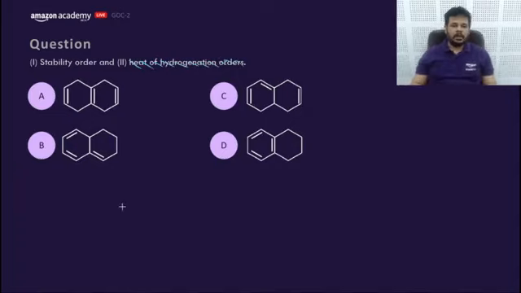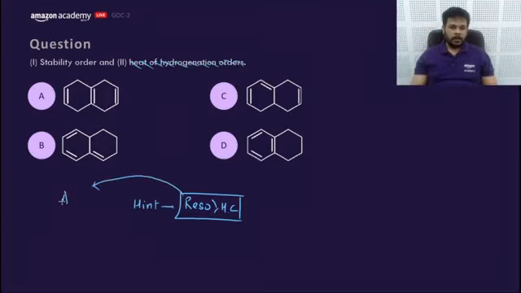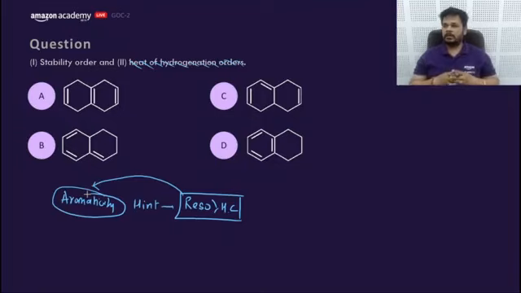What would be the order of stability? Let me give a hint. Resonance is a more powerful effect compared to hyperconjugation. Considering this hint, what would be the order of stability of A, B, C, D? And aromaticity is the best quality of resonance. So what would be your answer? Please give it. Considering this, resonance is better than hyperconjugation and aromaticity is the best quality resonance.